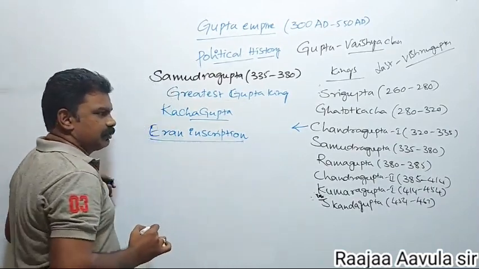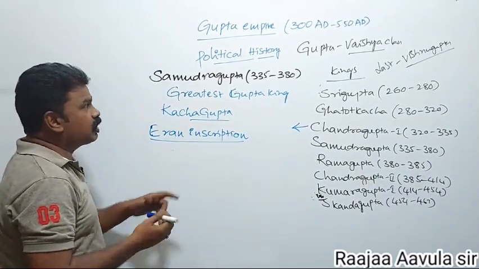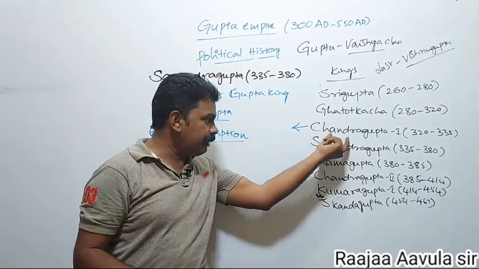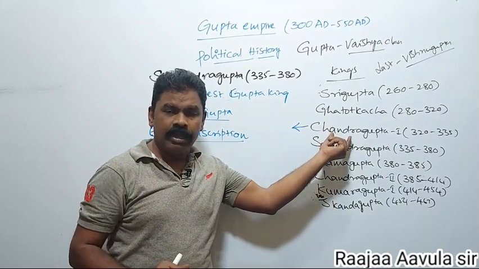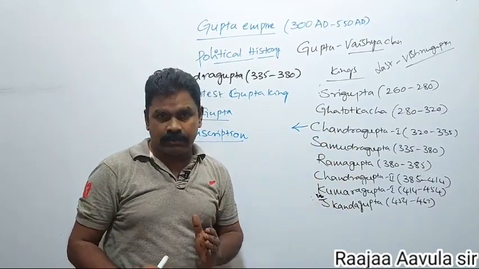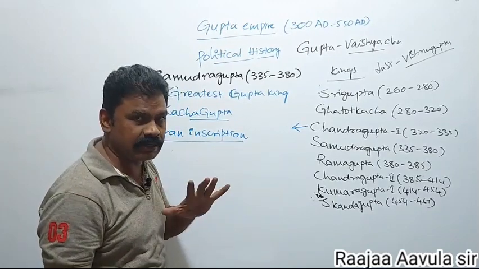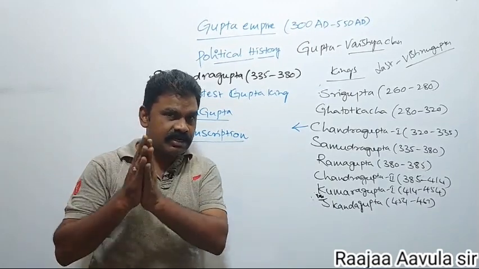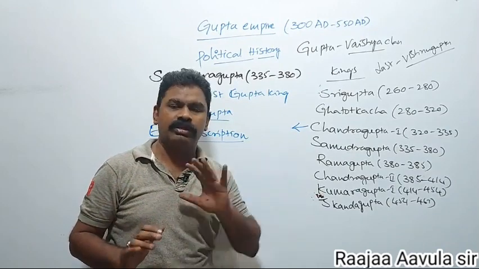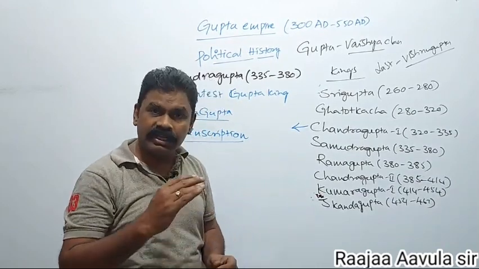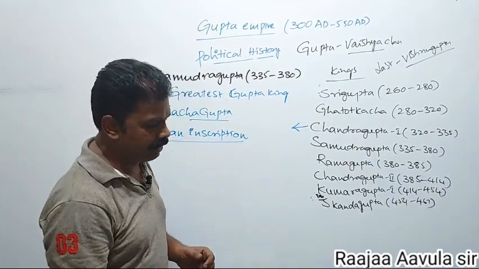The Eran inscription mentioned that Samudragupta was selected as a king by the minister council during the Chandragupta I period. Selected means he was not the eldest son, but the ablest son.